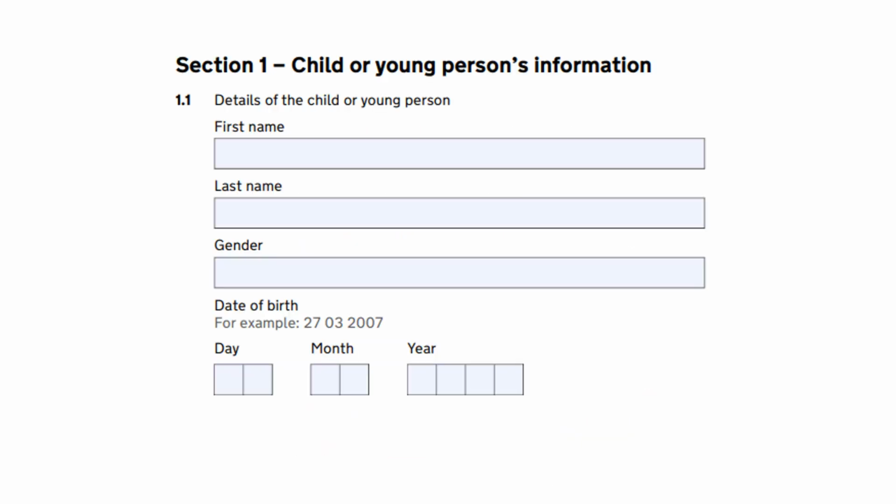This is the first section of the form, and you will need to say here who the appeal is about by filling in your child's or young person's name, their gender and their date of birth.